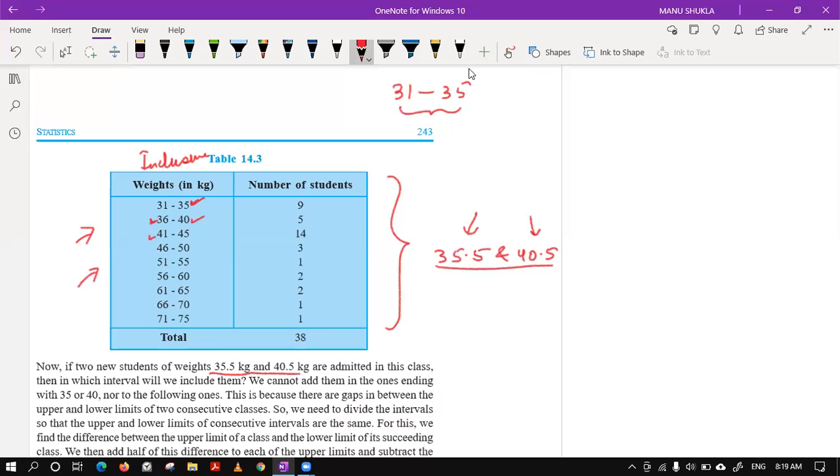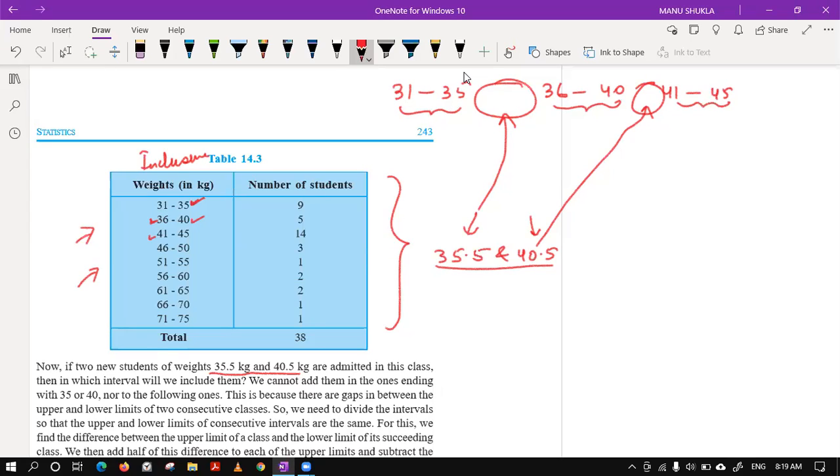Please tell. So they will not come in any group. The reason being there is a gap between these two, and in the gap only it can be placed here, and the next one is 41 to 45, the third class. It can be placed between this, but nothing is between them. There is nothing. So what to do? We have to make them exclusive. The issue will be resolved as soon as we make them exclusive.